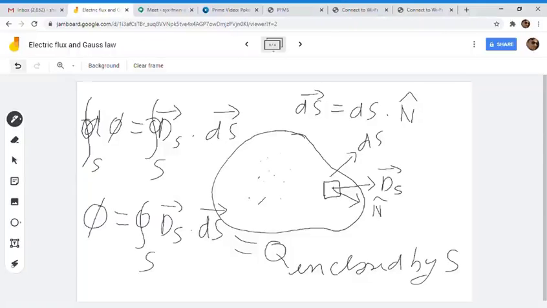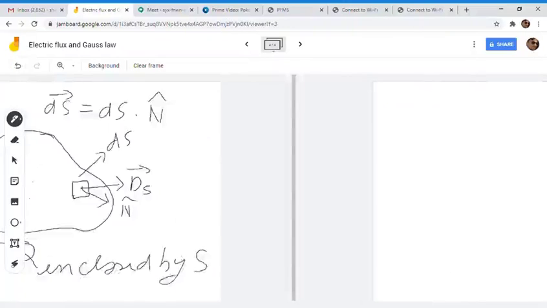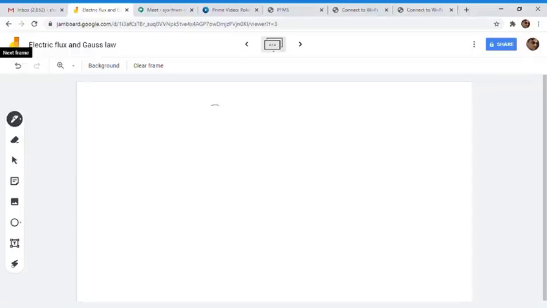So we can go a bit further by defining this Q. Q we can define as rho V into V. So rho V is the volume charge density, and V is the volume.